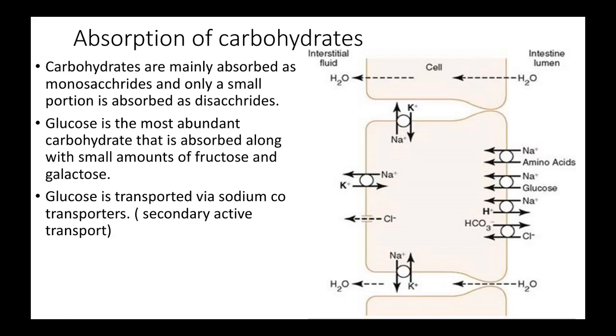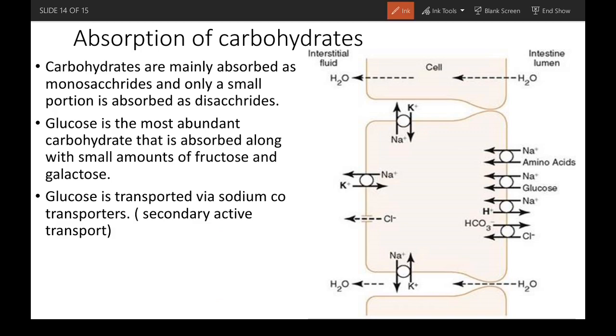Now, absorption of carbohydrates. So carbohydrates are mainly absorbed as monosaccharides, and only a small portion is absorbed as disaccharides, right? So I already told you that monosaccharides are small molecules, as you all know, so they are easily absorbed, while disaccharides are a bit larger, so it's hard to absorb them directly. Thus there are many enzymes like lactase, maltase and sucrase to break down those disaccharides into their monosaccharides to be absorbed easily.